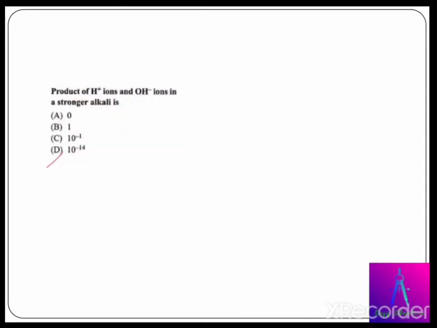Product of H plus ions and OH minus ions in a strong alkali is, the correct answer for this question is 10 to the power minus 14. One thing that we need to keep in mind is what the pH value of water is. pH can be defined as the negative logarithm of the concentration of hydrogen ion or H plus ion.